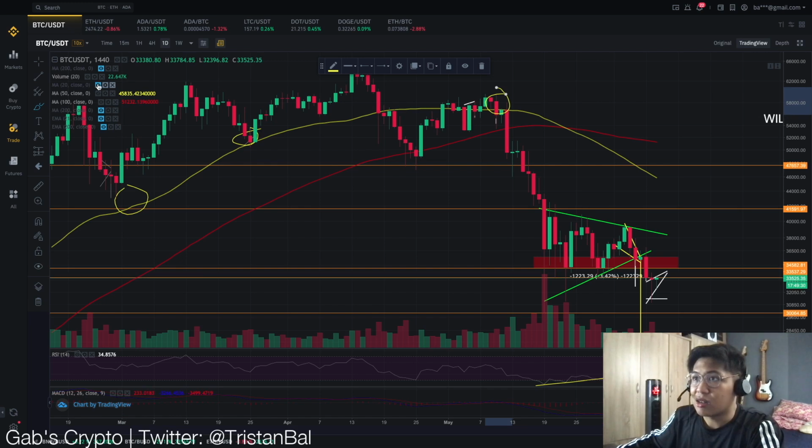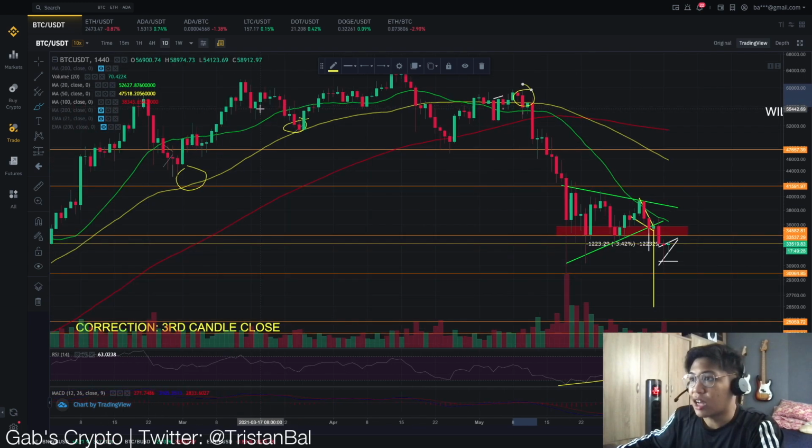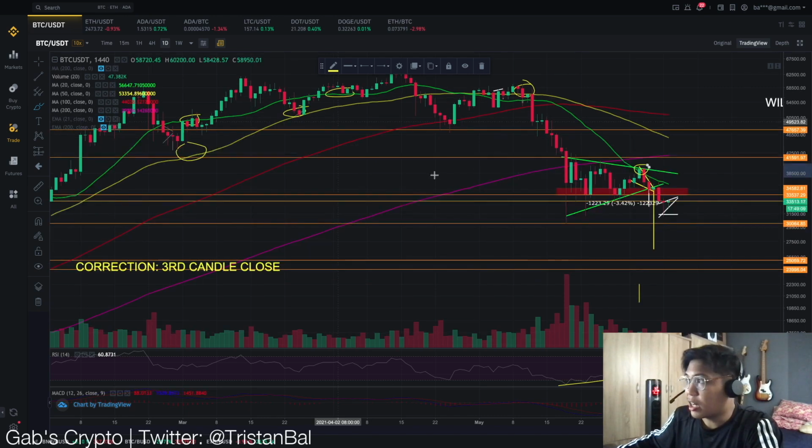Makikita din natin siya na nagpe-play out with the 20-day moving average. You can see that it also acts as a resistance, and this one is a support, and this one also plays as a resistance na ngayon. So yeah, if you could recall, lahat to ay nagpe-play out sa ating moving average, and ang ating pinakang lowest point is the 200-day moving average na ating fina-follow.